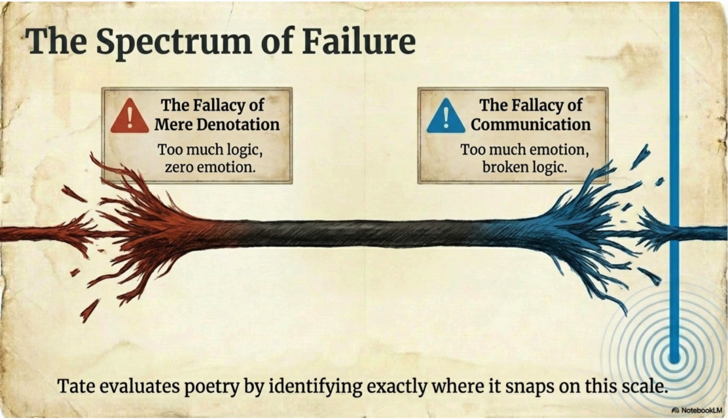One-line examination answer. According to Alan Tate, poetry fails when it moves to either extreme, pure denotation, excessive logic, or pure communication, excessive emotion. Great poetry maintains a balance between extension and intention, creating tension.